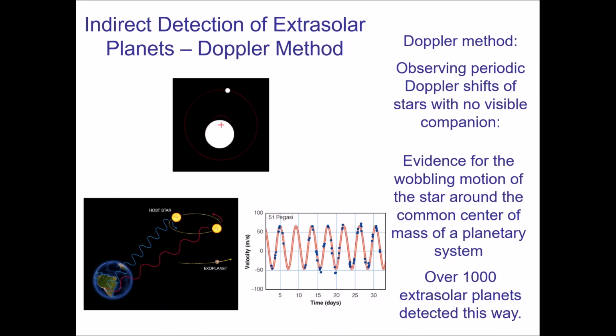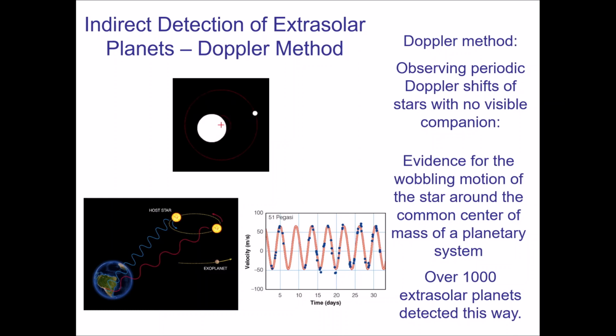So we don't see the planet directly, but we see the influence that the planet has on its parent star, and that reveals the presence of the planet. That's why it's called an indirect detection, because while we don't see it itself, we see its effects. This is the more traditional method, meaning that this was when planets were originally discovered. They were primarily discovered through this particular method.